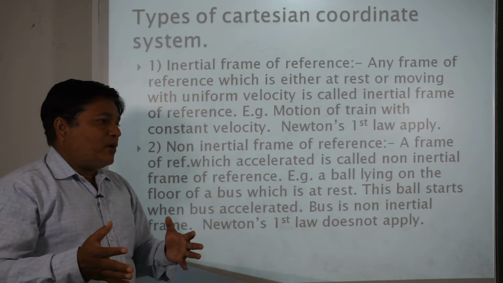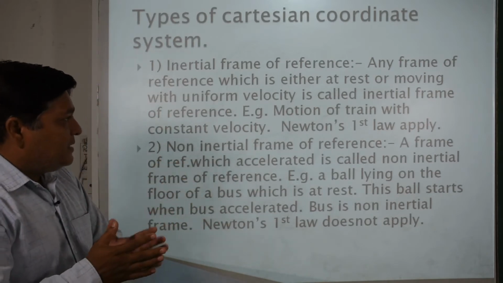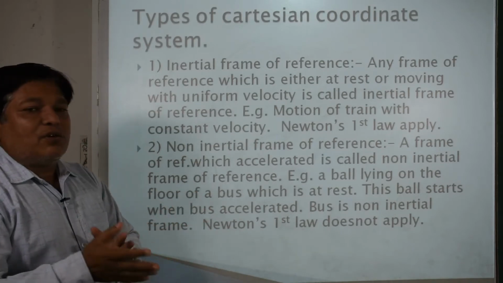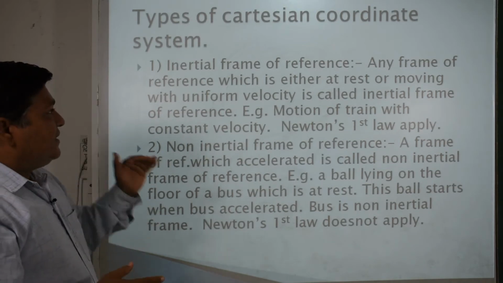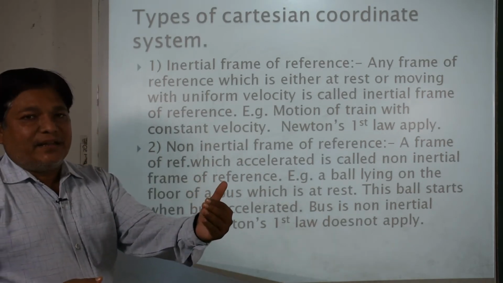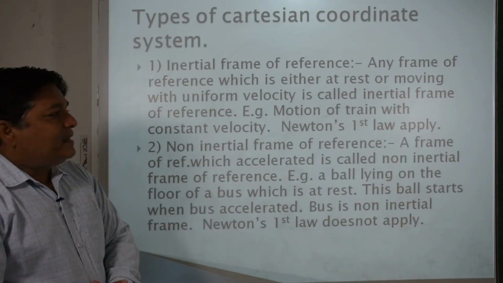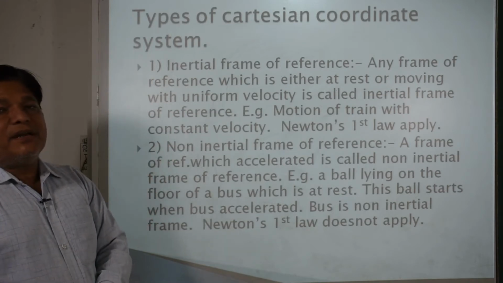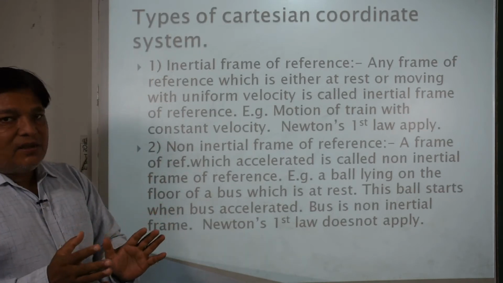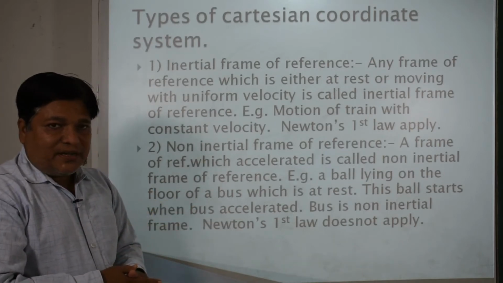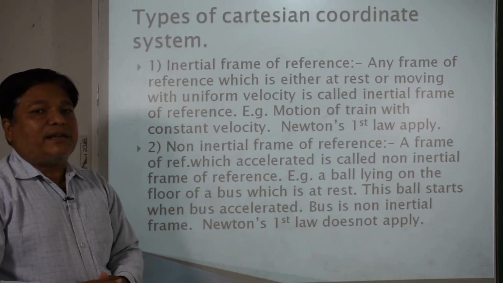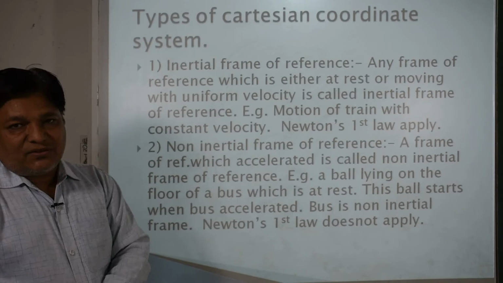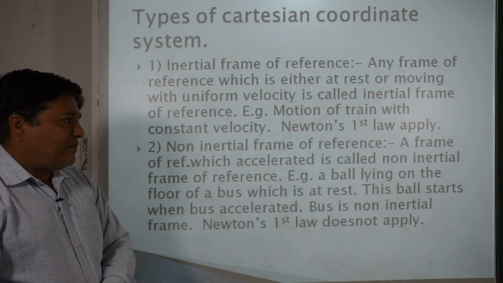It means a particular body or an object which is at rest, in a static position, or which is moving with constant velocity. If we consider such a frame as a frame of reference or reference point, then it is called the inertial frame of reference. For example, a particular train is moving with a constant velocity, or any vehicle is moving with a constant velocity, then this particular vehicle or train is said to be an inertial frame of reference. Okay, here Newton's first law is applicable for an inertial frame of reference.